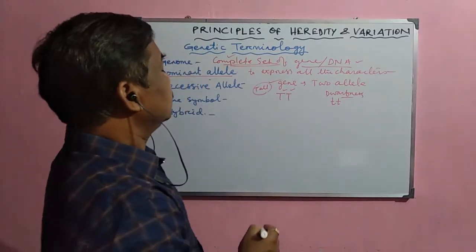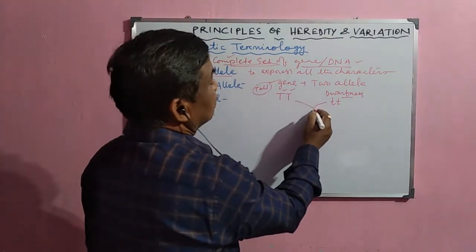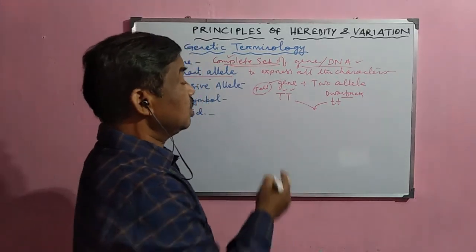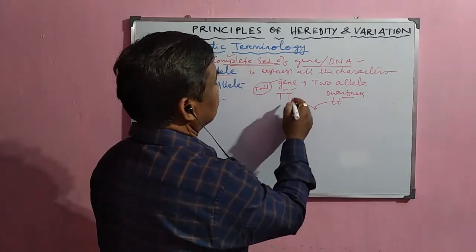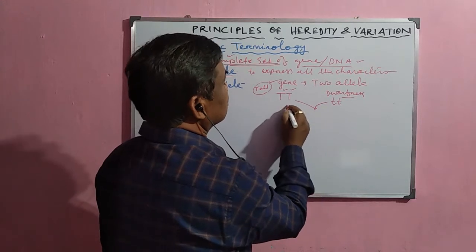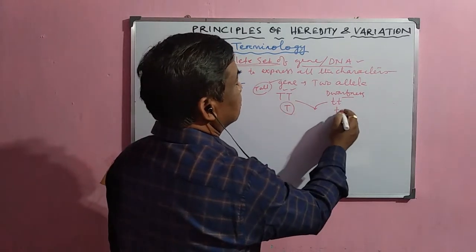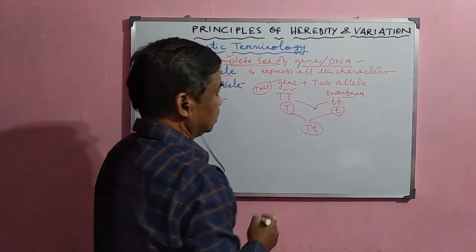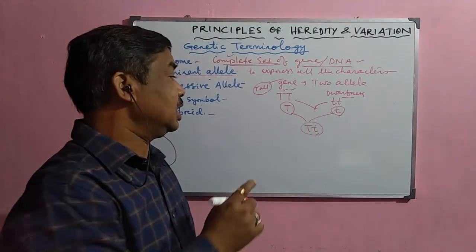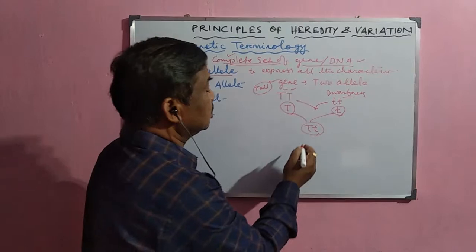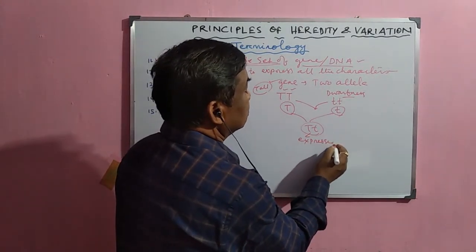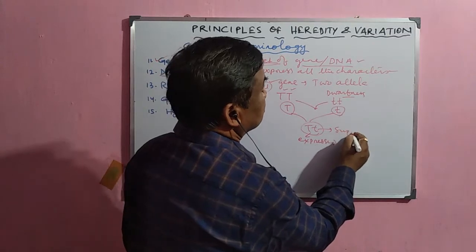When these are bred together or a cross is done, one character is expressed and dominates over the other. Suppose one gamete is T and another gamete is t. Both alleles remain together, but one allele is expressed and the other is suppressed.